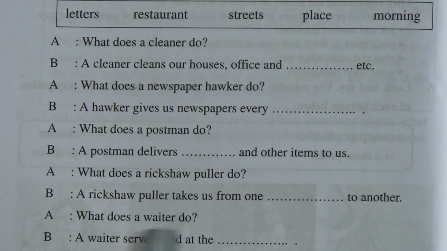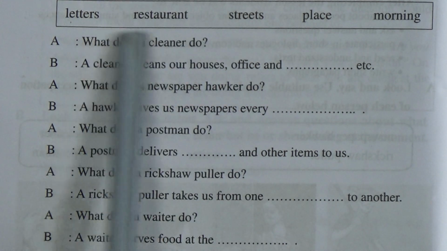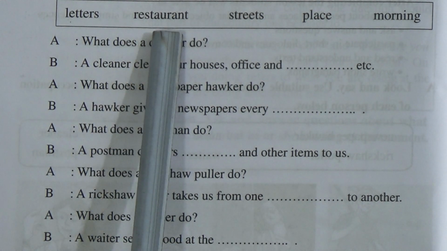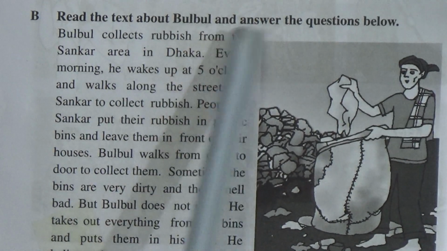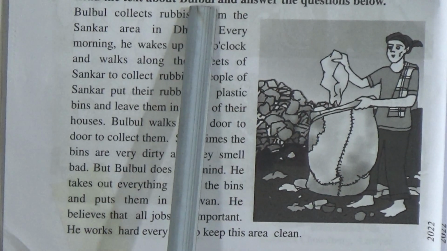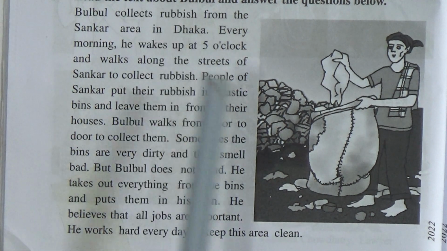Last question, what does a waiter do? And the answer is, a waiter serves food at the dash, and only one word is left and it would be restaurant. And here you have to write, a waiter serves food at the restaurant. Now students, come to part B, read the text about Bulbul and answer the questions below. So this passage is about Bulbul. We will learn about him from this passage.